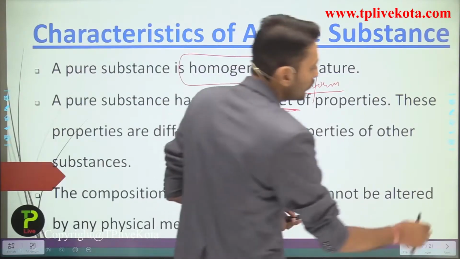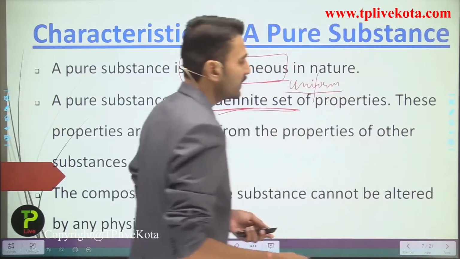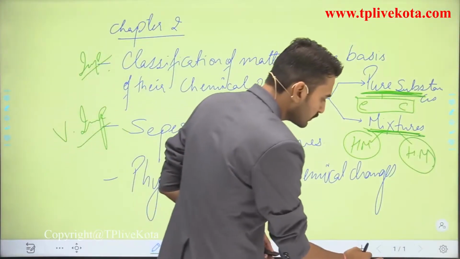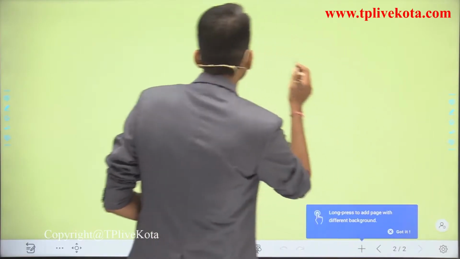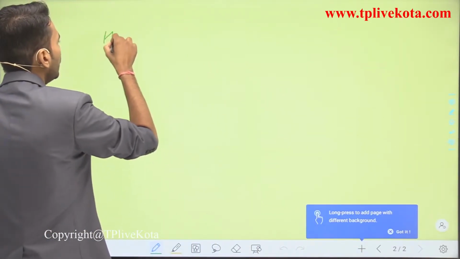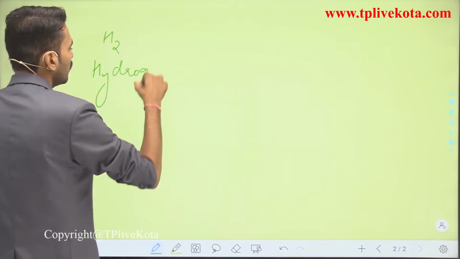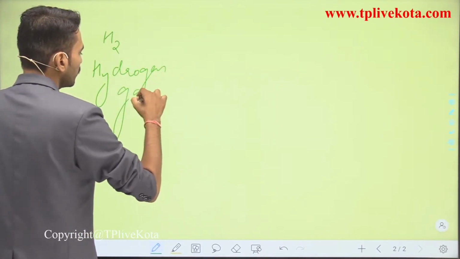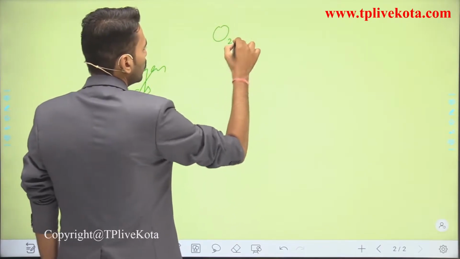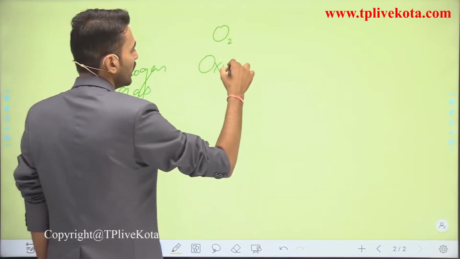For that you need to take a look here. Talking about H2, H2 is hydrogen gas. Talking about O2, that is oxygen gas.